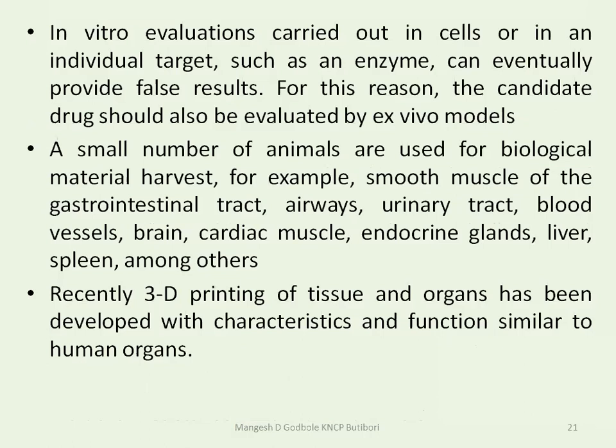So this in vitro evaluation is carried out in the cell. Generally, we use some cell lines, a cancer cell line, or a cell line of that particular organ. Over that cell line, the drug is studied. A small number of animals are used for biological material harvest. For example, we use smooth muscle of the GIT, airways, urinary tract, blood vessels, or some muscles in our practicals. We use just muscles of the rat, not the entire rat, so we can save the animal.